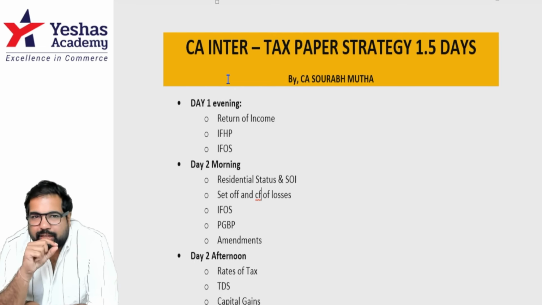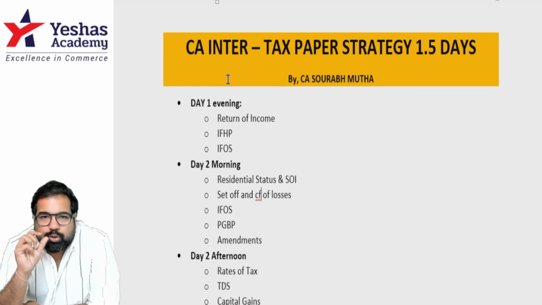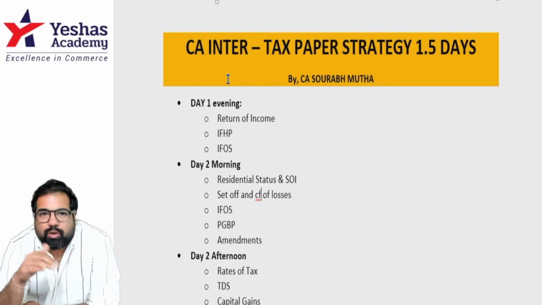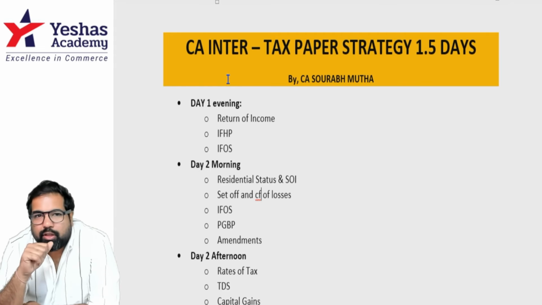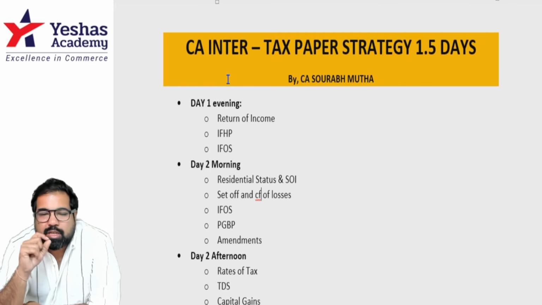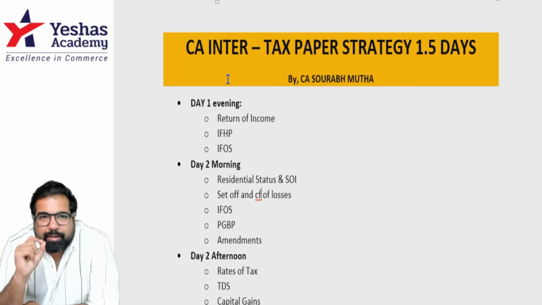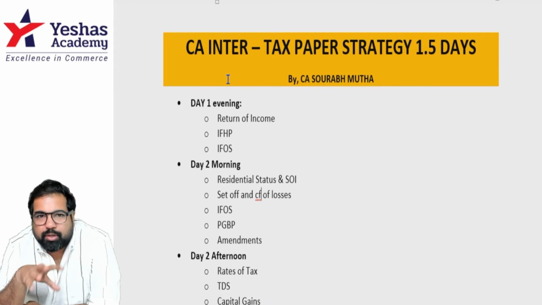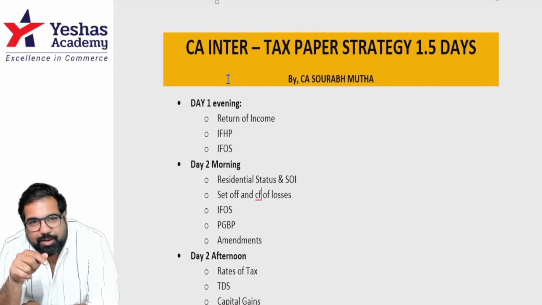Focus on who should file the return. There is a rule called Rule 12AB. Focus on that and focus on updated return. When can you update the return? Focus on if you file the return late, what happens? Focus on your PAN becoming inoperative. Those are the things that you should focus on in return of income chapter. Revise it and then move to the next chapter.